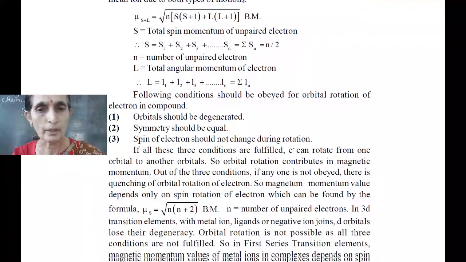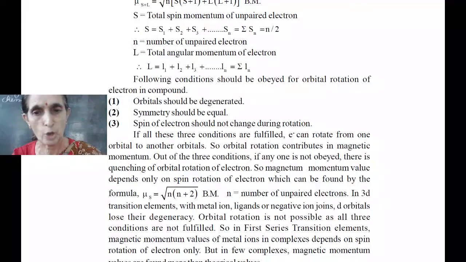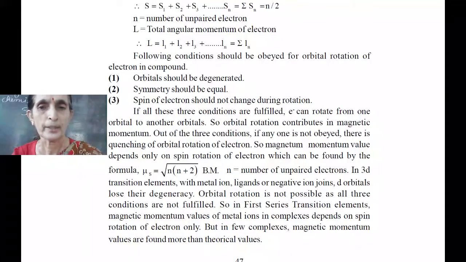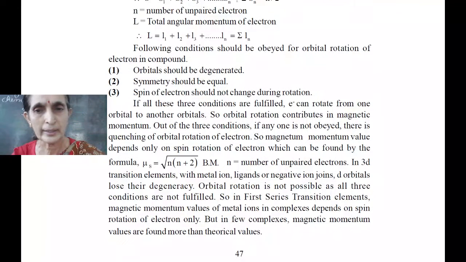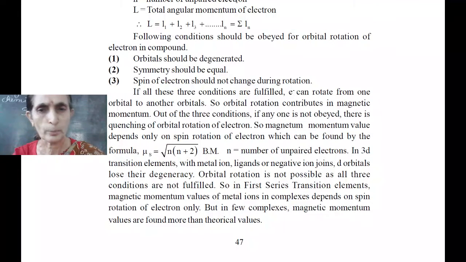So magnetic momentum value depends only on spin value, and we find our formula mu s is equal to under root n into n plus 2 Bohr magneton, where n is the number of unpaired electrons. In our earlier classes, we have studied that in 3d transition elements, magnetic momentum is calculated by this formula. Now, orbital rotation is not possible if all three conditions are not fulfilled. Okay?